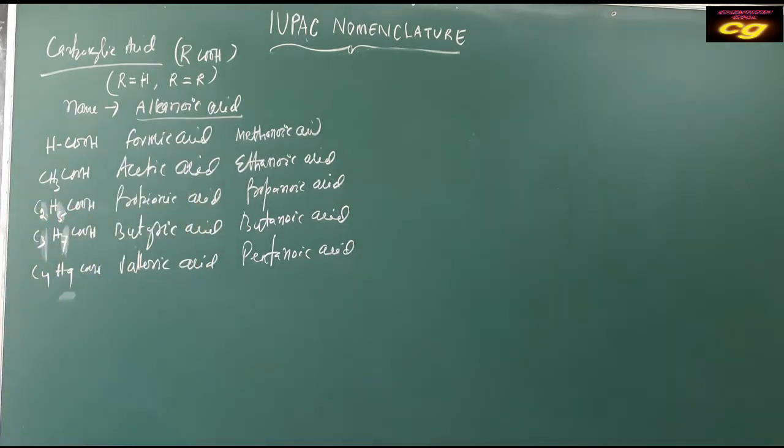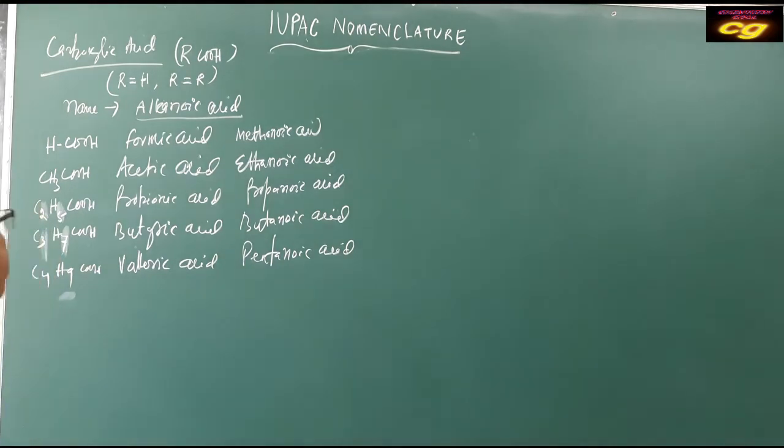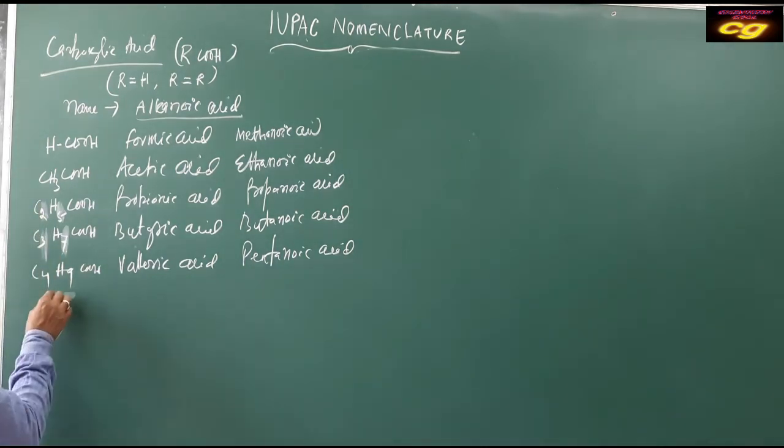So you have to remember these common names and IUPAC names of carboxylic acid, RCOOH: formic acid, acetic acid, propionic acid, butyric acid, and valeric acid. You have to practice.